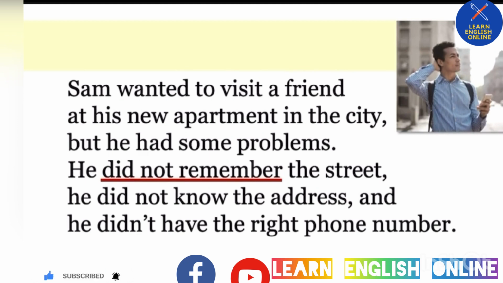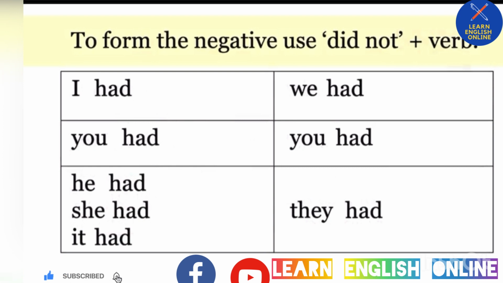We use did not to form the negative in the past with all verbs except be. Be always has some different rules. Here we also see did not know and didn't have. Let's look at how to form these. To form the negative, use did not and the verb.